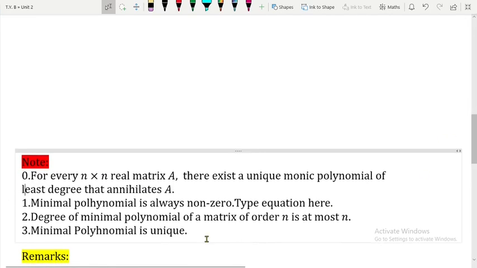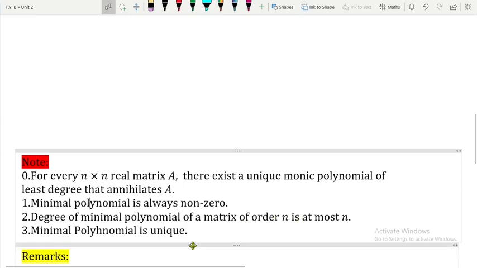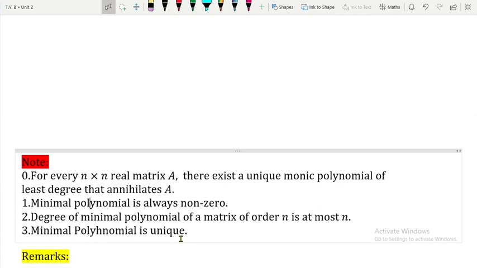Then the minimal polynomial is always non-zero. That is the next thing you should note. The degree of the minimal polynomial of a matrix of order n is at most n, as I told you just now. And the minimal polynomial is always unique. It is not that you will get two different minimal polynomials. This will never happen. Everyone in the class is going to get only one minimal polynomial. So the minimal polynomial is unique.